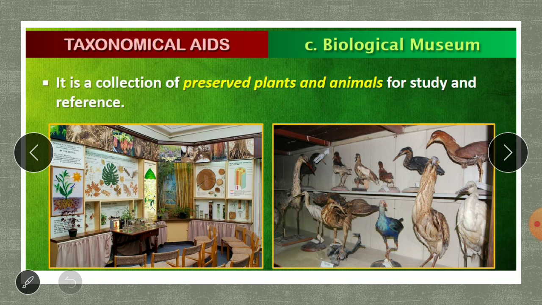Coming to the next one, the third one, is a biological museum. Many of you must have already visited a museum. A biological museum is nothing but a collection of preserved plants and animals for study and reference.